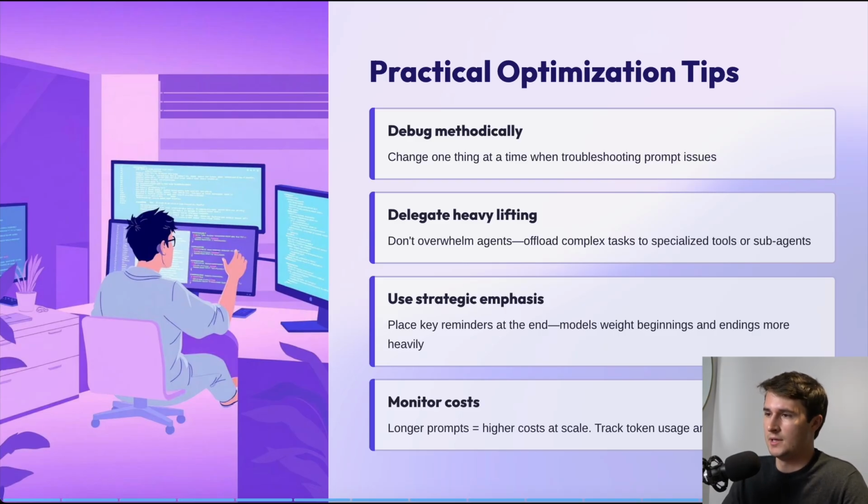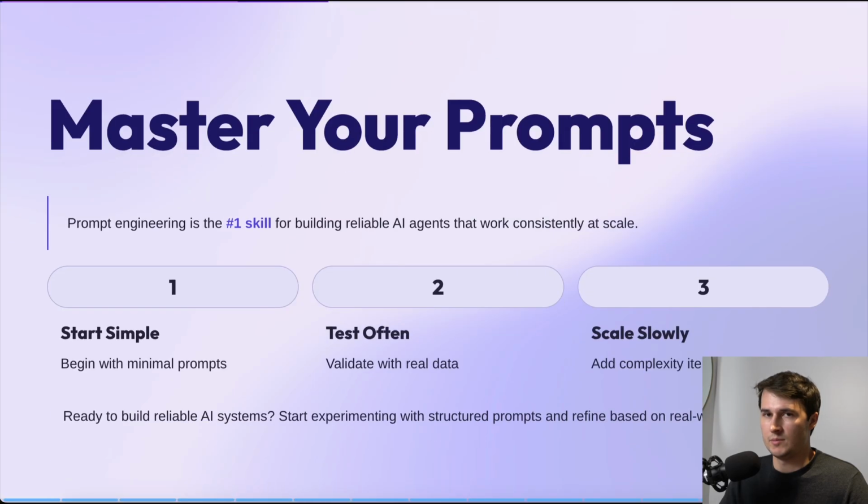Next up is that you want to delegate heavy lifting. You don't want to overwhelm these AI agents. You want to offload complex tasks to specialized tools or subagents. The third one is use strategic emphasis. So place key reminders at the end in that notes section. Remember, models weight beginnings and endings more heavily, so we want to take advantage of that. And the fourth one is to monitor costs. So longer prompts equal higher costs at scale, and we want to track token usage and optimize accordingly.